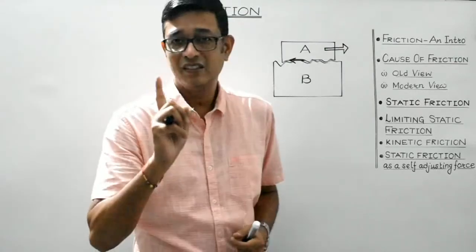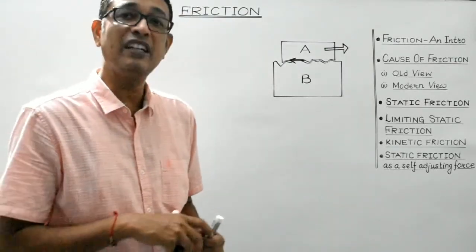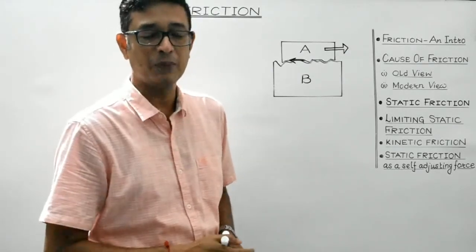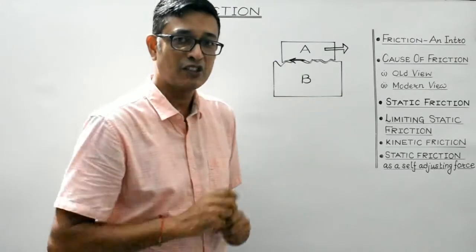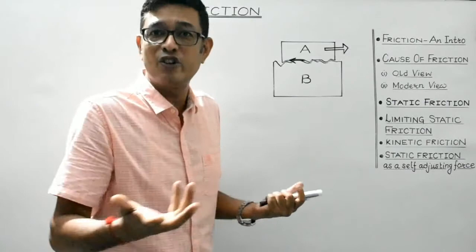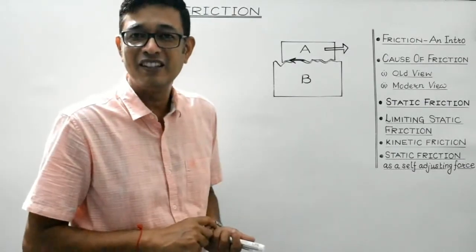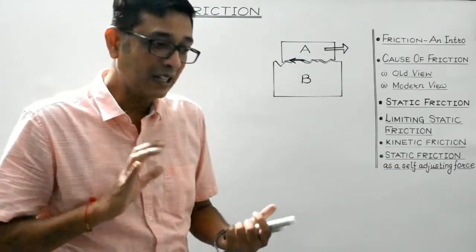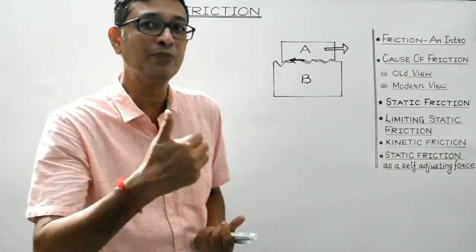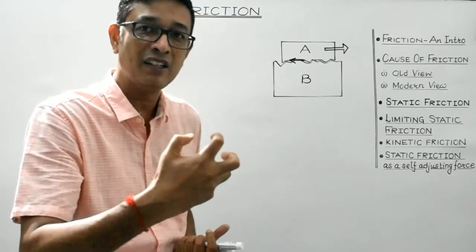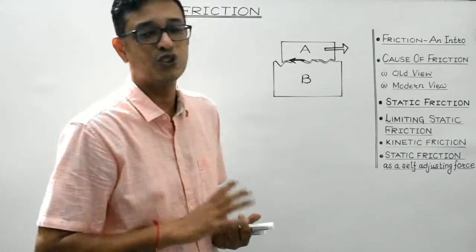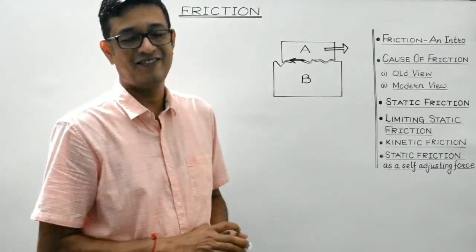Here I must tell you, force of friction can even exist when a body is at rest. I'll tell you how. Suppose a body is placed on a horizontal floor. If a small push is given, then the body might not move, it might remain at rest only. So it means that the applied force is being balanced by that opposing force, and that opposing force which is preventing the body from changing its state from rest to motion is known as the force of static friction, right?